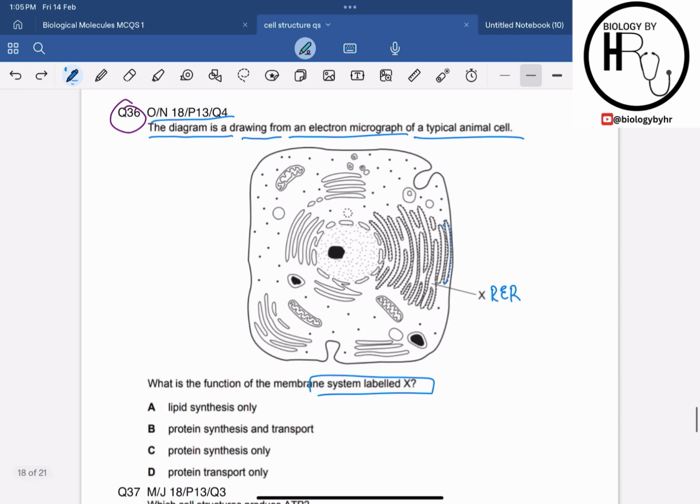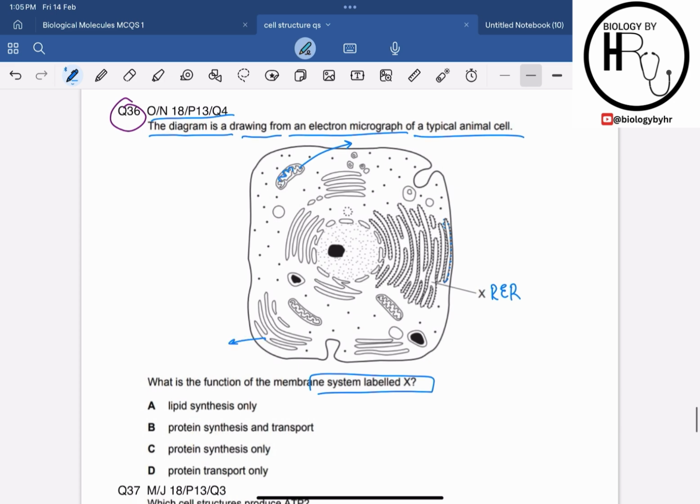And then this is the mitochondria over here. We can identify the mitochondria by the folded inner membrane, right? This is the smooth endoplasmic reticulum. This is the Golgi body. And then this one was the smooth endoplasmic reticulum. How do we identify the smooth endoplasmic reticulum? Because it does not have a dotted structure or the rough structure on its membrane, right?